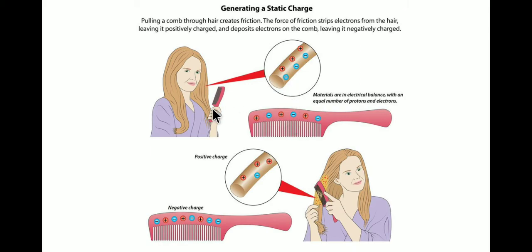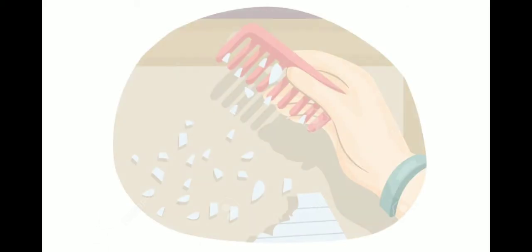But when these two objects, the hair and the comb, are rubbed against each other, some of the electrons will escape from the hair and move onto the comb, creating a positive charge in the hair and negative charge in the comb. So pulling a comb through hair creates friction, and the force of friction strips electrons from the hair, leaving it positively charged, and deposits electrons on the comb, leaving it negatively charged. Thus, after the negative charge is formed, the comb can attract bits of paper.